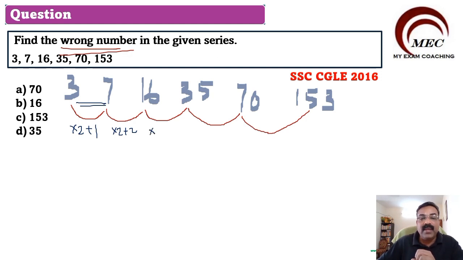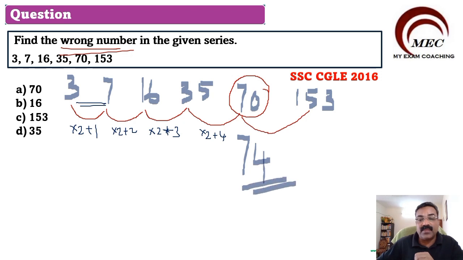Here multiplied by 2 plus 3. 16 into 2, 32. 32 plus 3, 35. So here we should multiply by 2 plus 4. So 35 into 2, 70. 70 plus 4, 74. Now we got the wrong answer. This should not be 70. It should be 74 as the right answer.